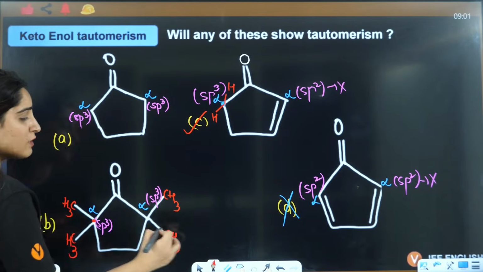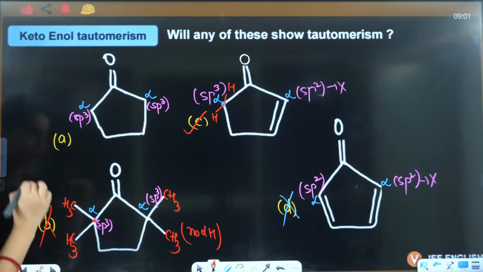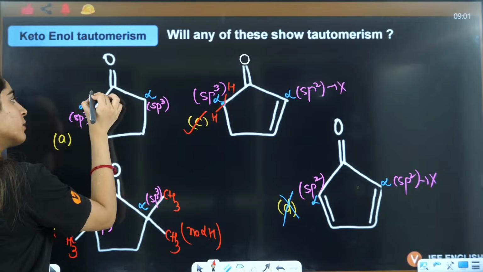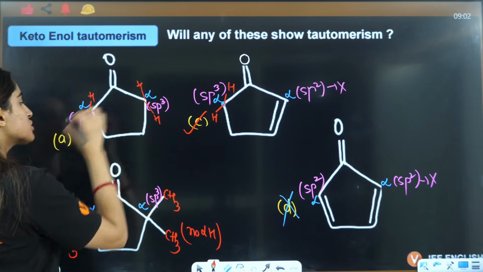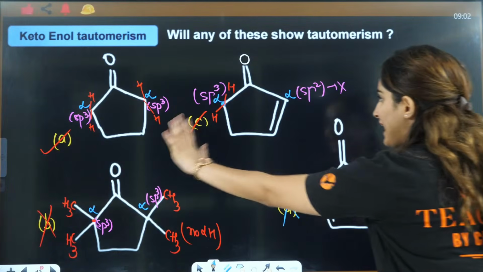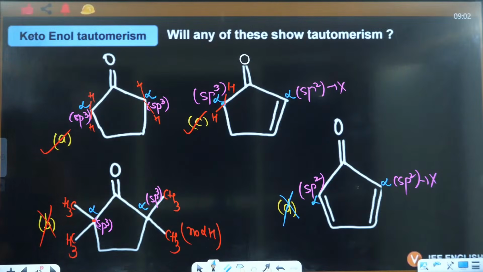That means no alpha hydrogen, so again it will not show any tautomerism. Here this has to complete the tetravalency with 2 hydrogens, so this is also going to show. So the answer is A and C will show tautomerism, right?